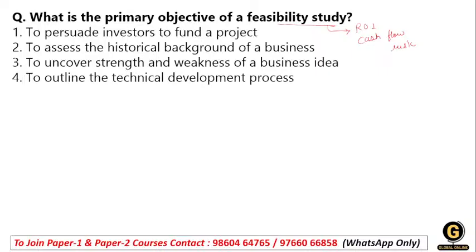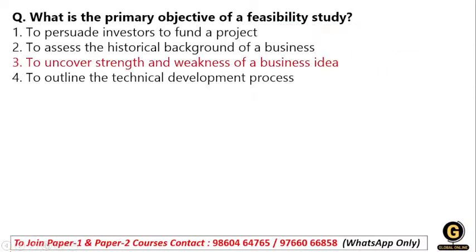So here, students, what do you think the right answer for this question will be? I'm waiting for your reply. The right answer will be option number three, that is, to uncover the strengths and weaknesses.